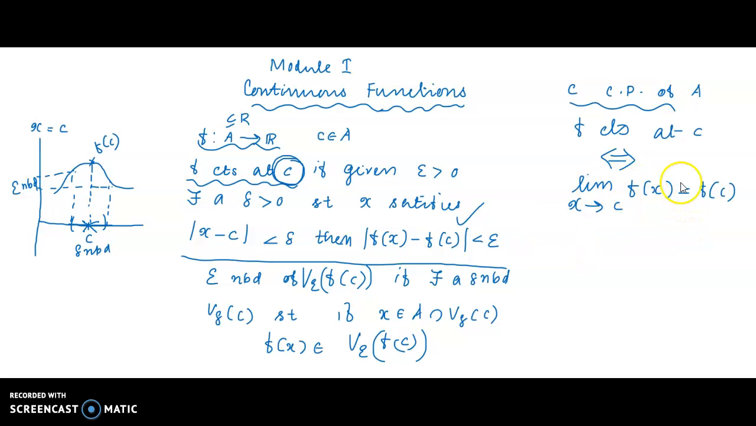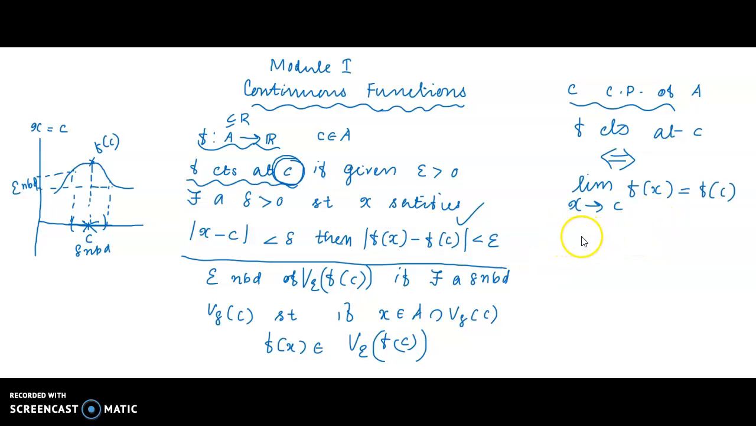If the limit value is equal to the functional value, that means the prediction by the neighborhood. Limit is a prediction by the neighborhood. In that case, we will not consider the value f of c. If that prediction is correct and matches the value of the function at c, then the function has continuity at that point. That's all about the definition of continuity.